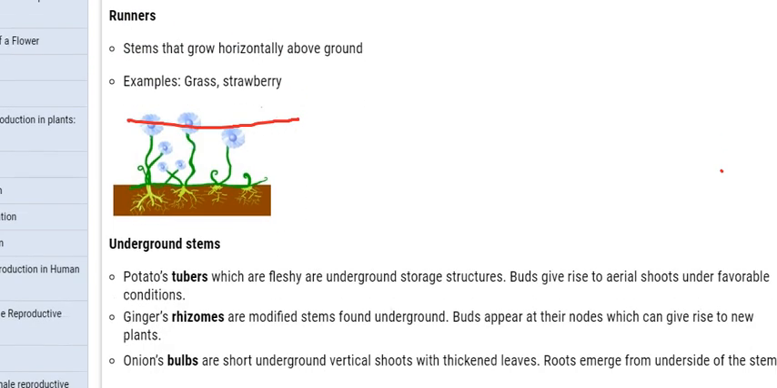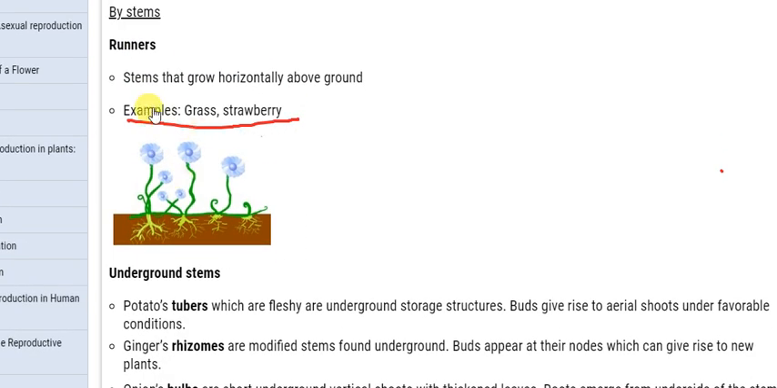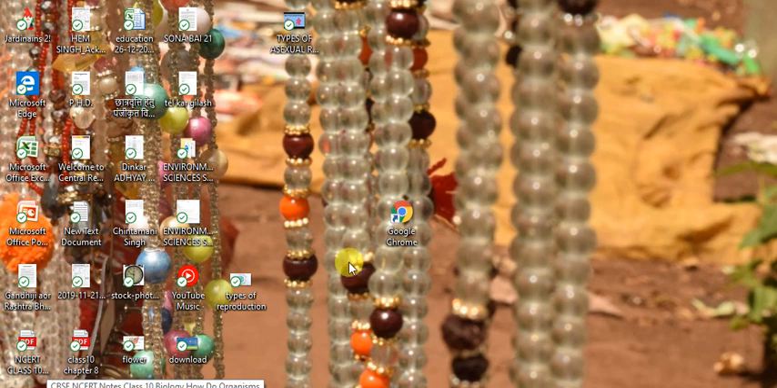In stem, the second is by stem: runner and underground stem. Runner means a stem that grows horizontally above the ground. Examples given are grass and strawberry. Then next is underground stem.